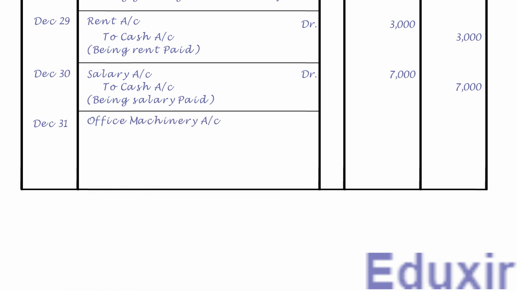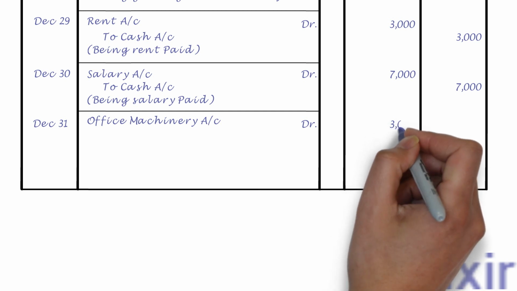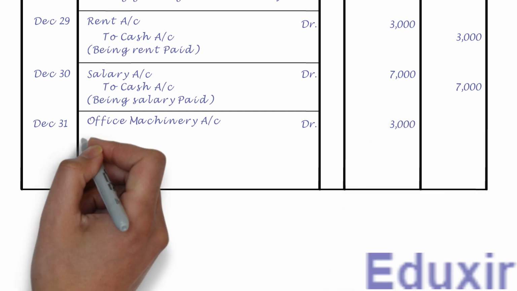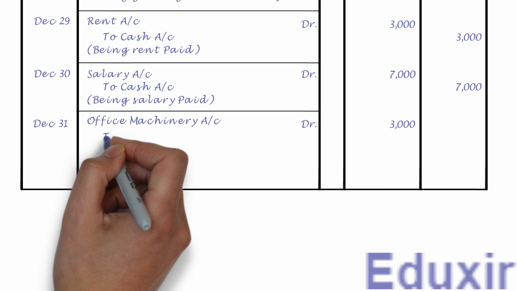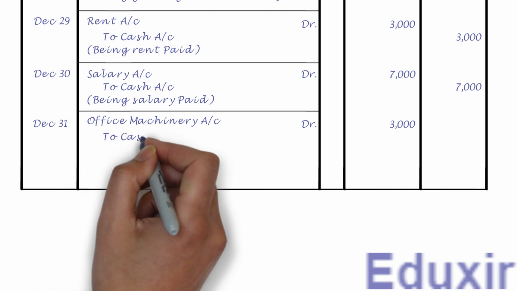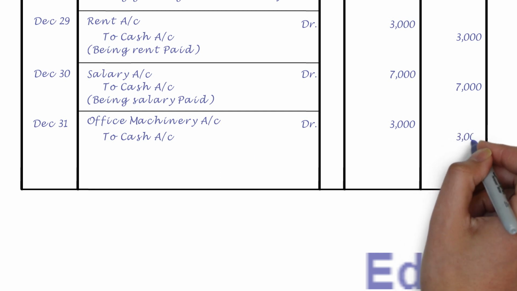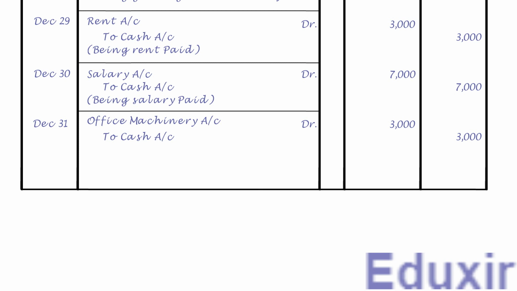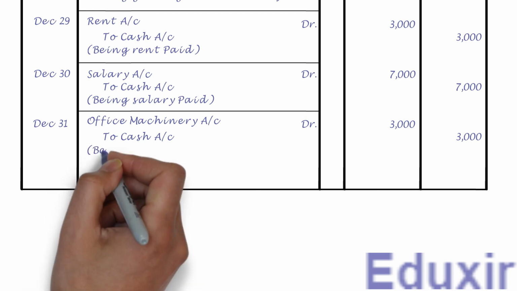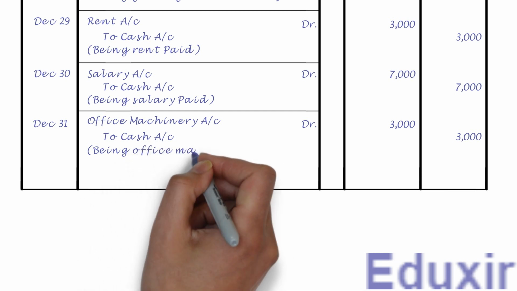Let us also write the text DR to indicate that this is a debit entry. Let us also write the debit amount of 3,000 rupees into the debit amount column. Leaving a margin, let us record the cash account as the credit entry. Let us also write the credit amount of 3,000 rupees into the credit amount column. Let us now record the narration or description of this transaction, that is, being office machinery purchased for cash.